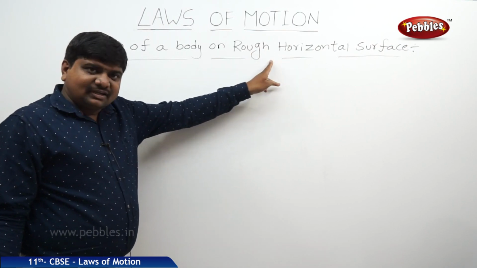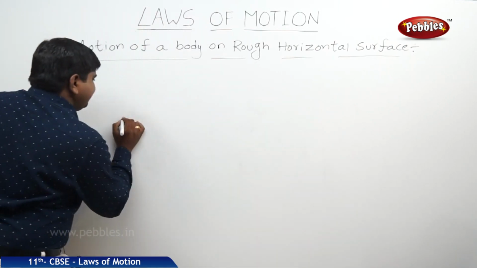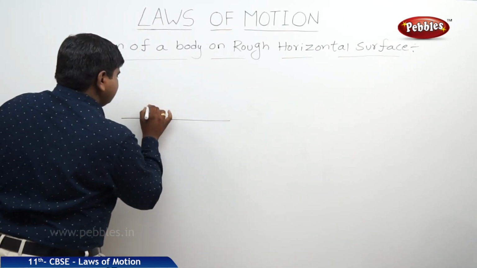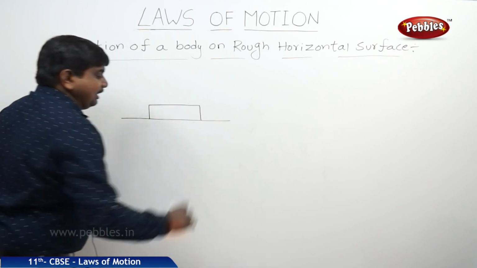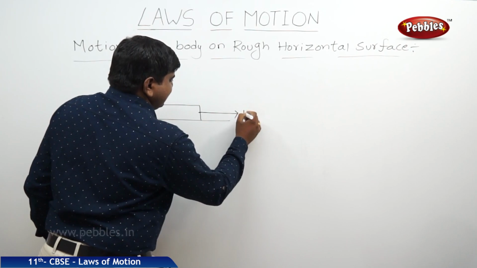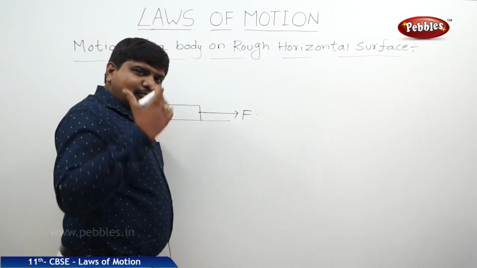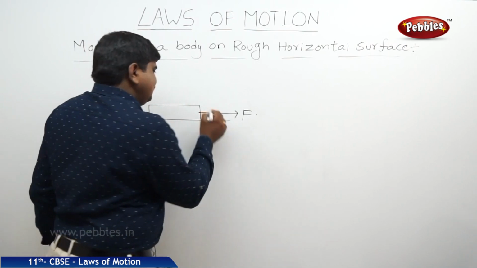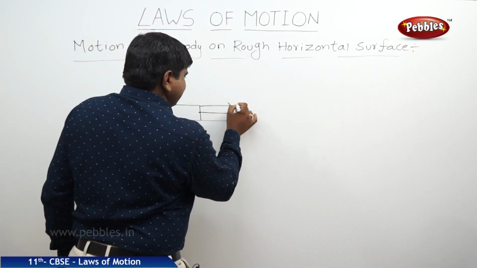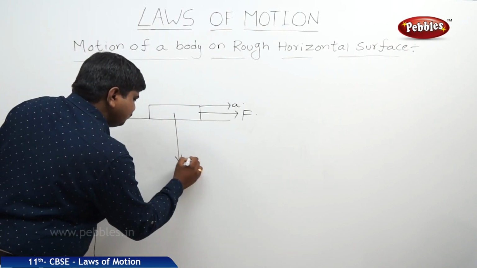So if it is a rough surface, it has some frictional coefficient. So let us take a uniform body of finite size. An applied force is in the forward direction. Automatically force and acceleration both are proportional to each other, that's why acceleration is also in the same direction. Acceleration due to gravity will be downward.